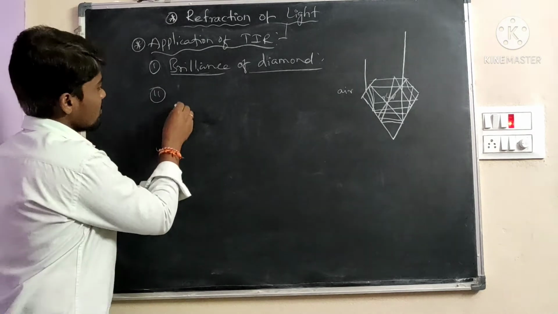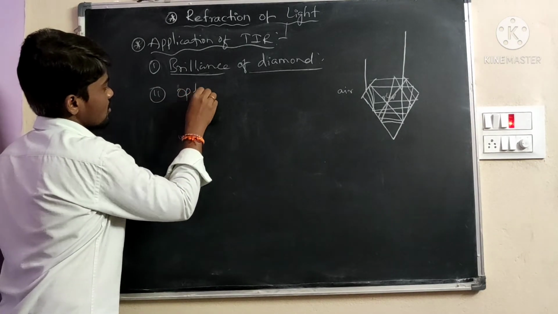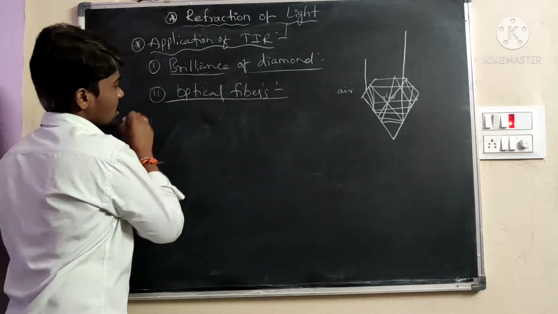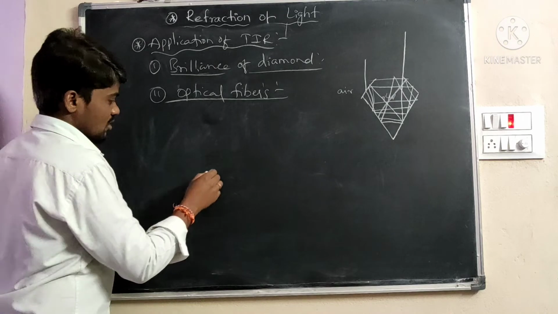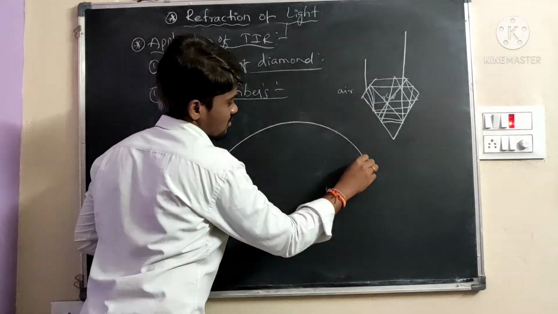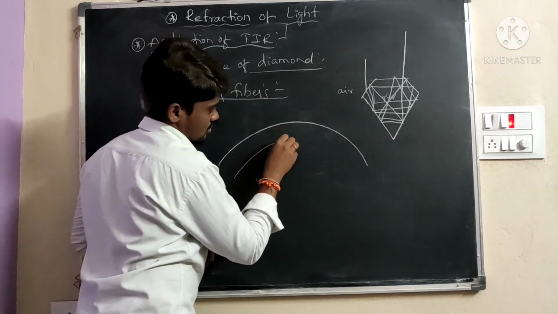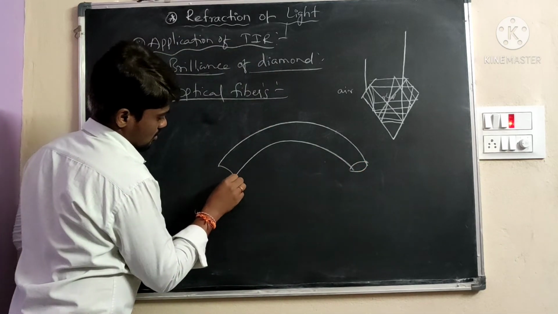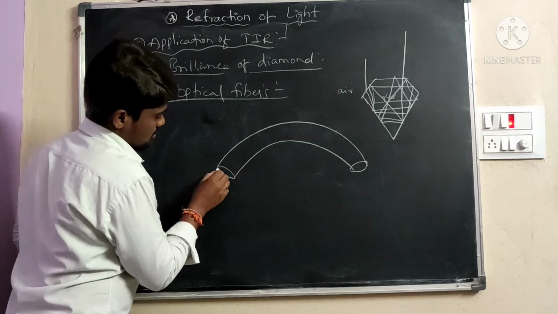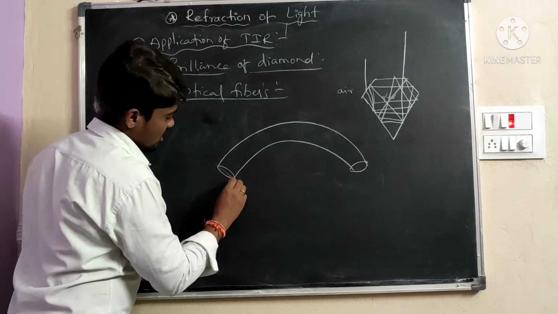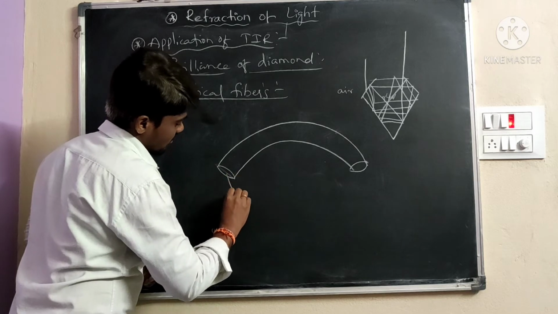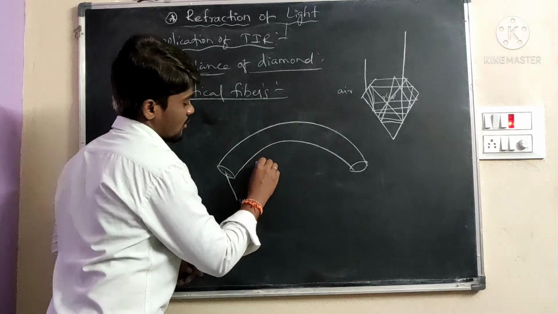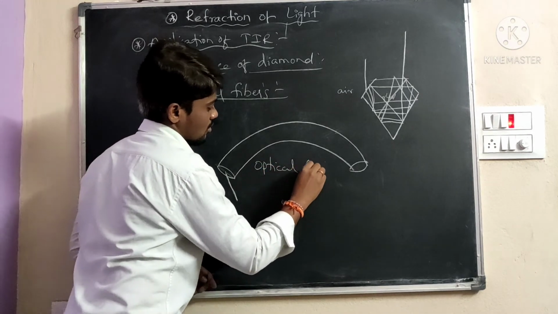Second one is the optical fibers. Optical fibers are similar. There is a pipe, and the light is entering the optical fiber. This is the optical fiber.